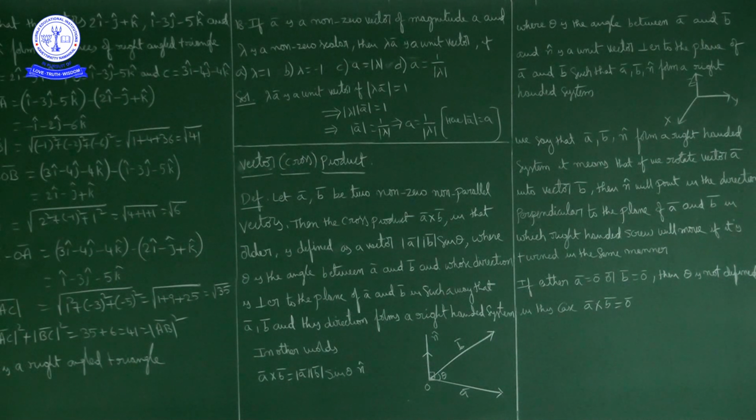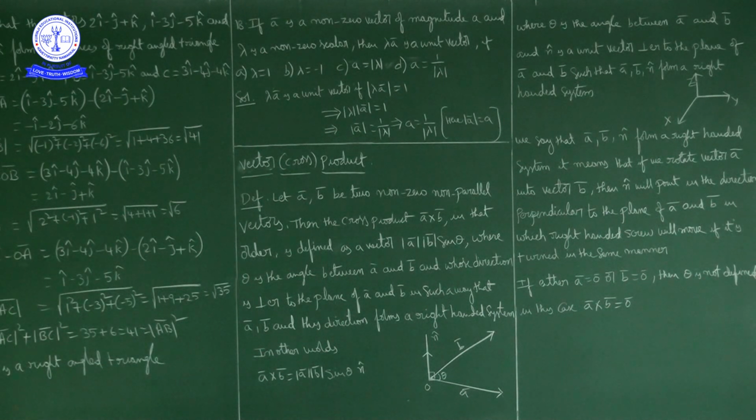When the thumb of the right hand points in the direction of the positive z axis, the fingers are curled in the direction away from the positive x axis towards the positive y axis. This is how to show it physically. Here is the right hand system: x axis, y axis and z axis. When you curl the fingers from the positive x axis towards the y axis, the thumb points out the positive z axis. That is the right hand system.